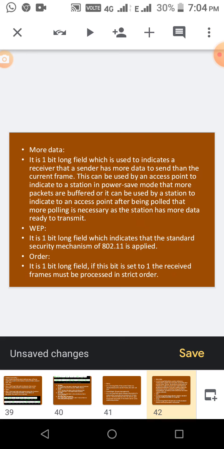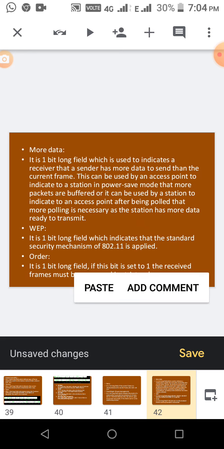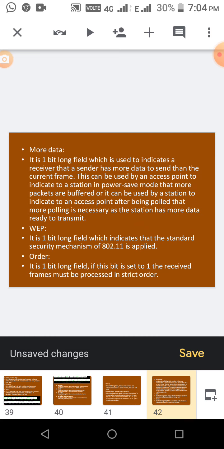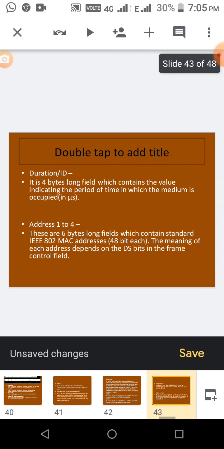And then WEP, that means a 1 bit long field which indicates that the security mechanism of 802.11 is applied. And then order, it is a 1 bit long field. If this bit is set to 1, the received frame must be processed in order only. And then duration ID, for this 4 bytes are allocated, which contains the period of time in which the medium is occupied, how long the medium must be used.